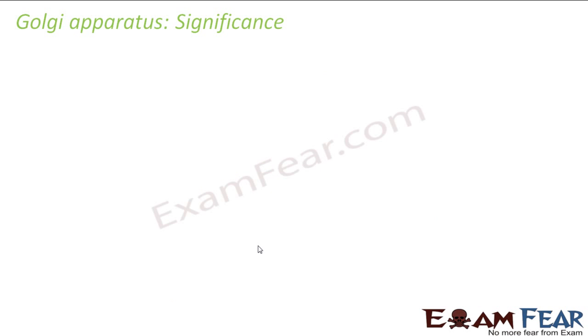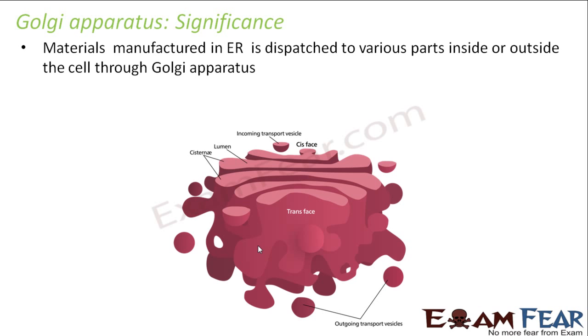Okay. Now let us look at the significance of Golgi apparatus. What is the purpose of the presence of a Golgi apparatus inside a cell? Materials manufactured in endoplasmic reticulum are dispatched to various parts inside or outside the cell through Golgi apparatus. Before this, answer me, what are the materials manufactured in endoplasmic reticulum? Rough endoplasmic reticulum has ribosomes on its surface, and ribosomes manufacture proteins, right? What else is manufactured by endoplasmic reticulum? The smooth endoplasmic reticulum will manufacture lipids and fats.